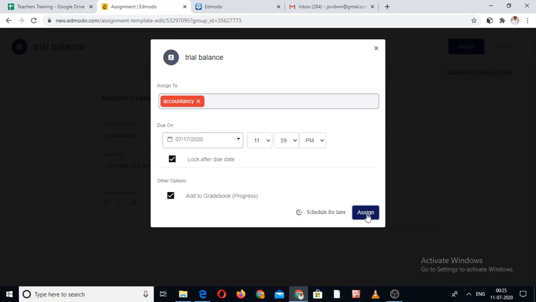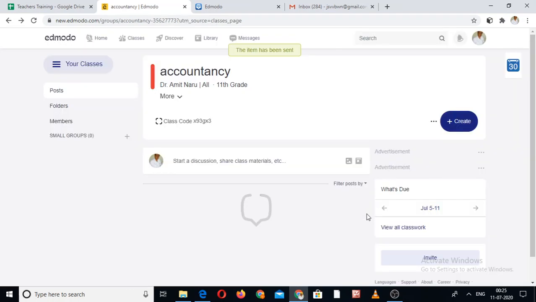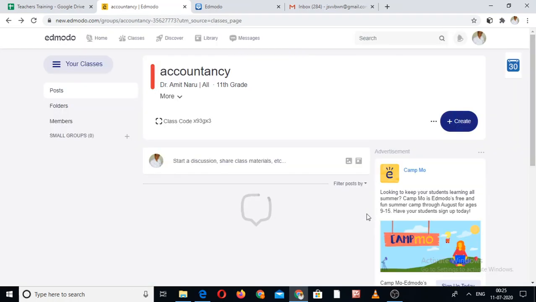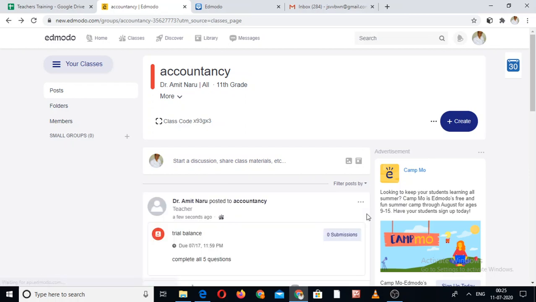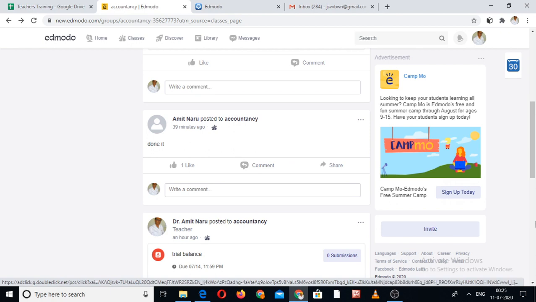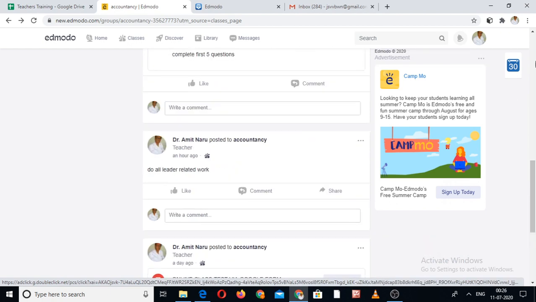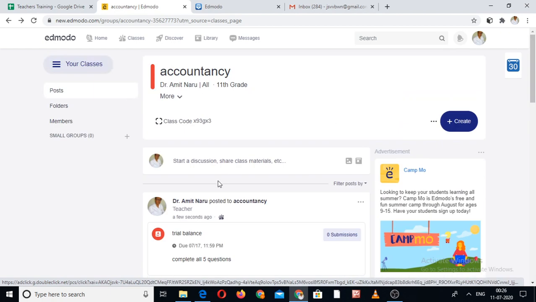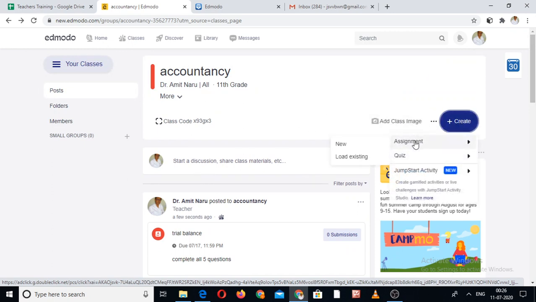So now I assign it. It depends on you, on your nature, what kind of teacher you are, how seriously you take your assignments, depending on the personality of every individual. So this is accountancy. You go and you can create an assignment or any quiz.